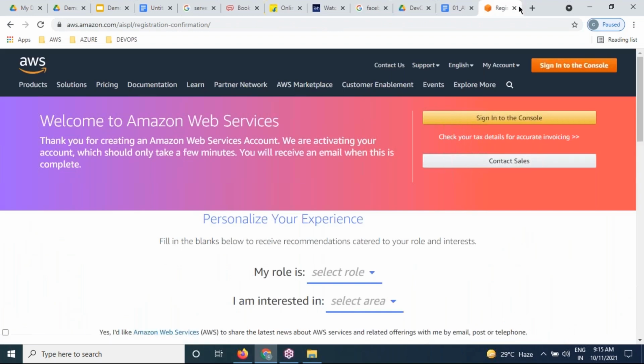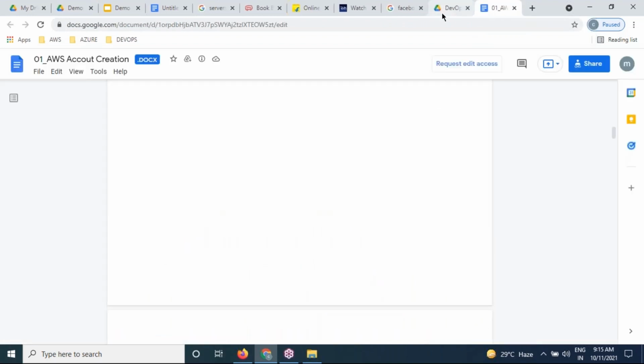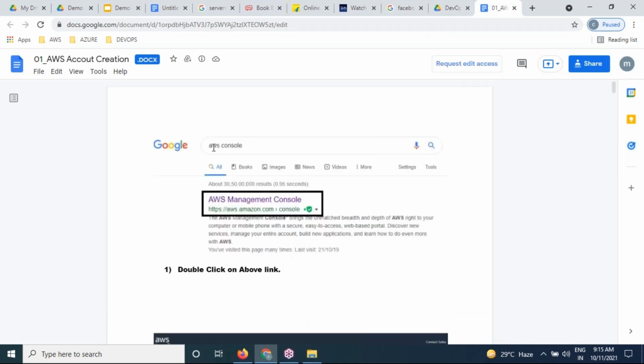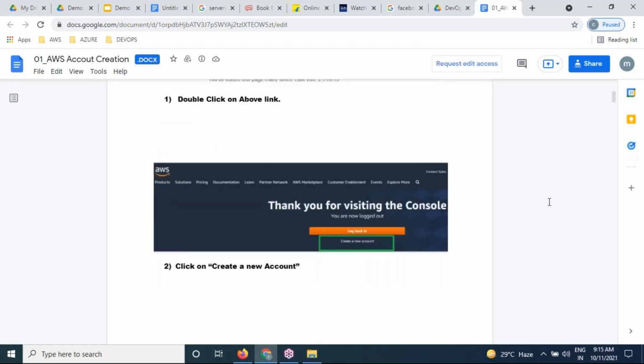And create account. So it is already signed up, that's what it is showing like this. But let me continue here itself. After typing AWS console, please click on the very first link. Then create a new account.